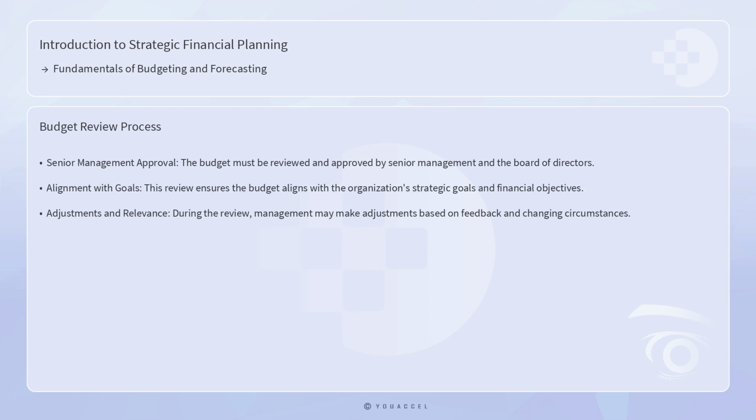Once the budget is developed, it must be reviewed and approved by senior management and the board of directors. This review process ensures that the budget aligns with the organization's strategic goals and financial objectives, and that it provides a realistic and achievable plan for the upcoming period. During the review, management may make adjustments to the budget based on feedback and changing circumstances, ensuring that it remains relevant and responsive to the organization's needs.